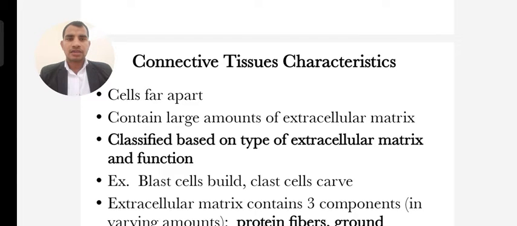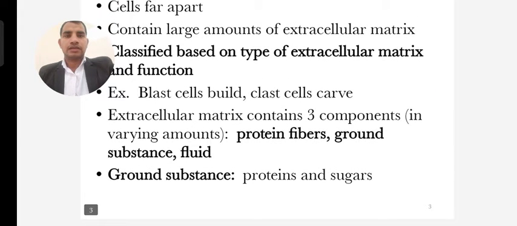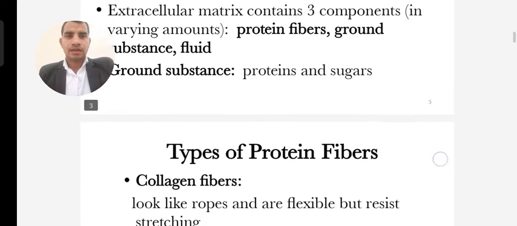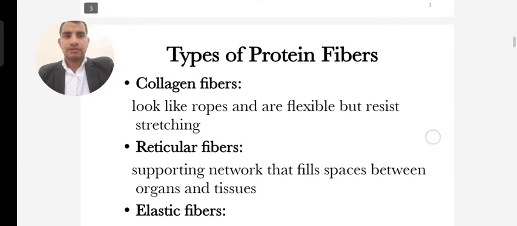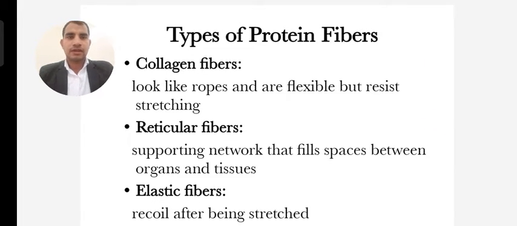Examples: osteoblast cells, osteoclast cells. The extracellular matrix contains protein fiber, ground substance, and fluid. Basically the ground substance is known as proteins and sugars. Types of protein fiber: collagen fiber.